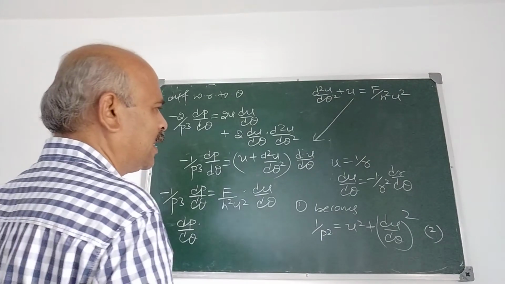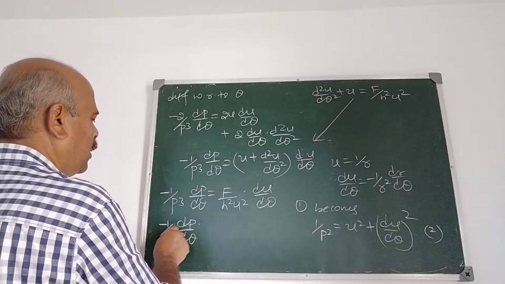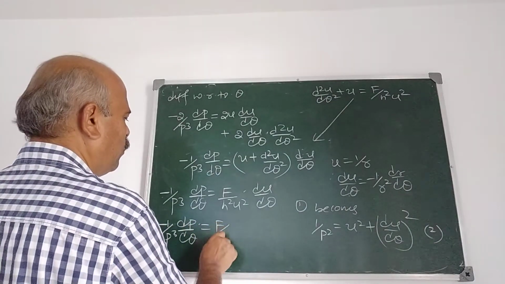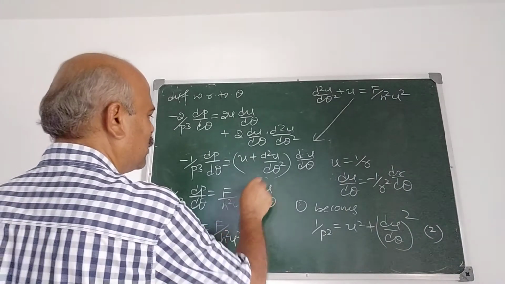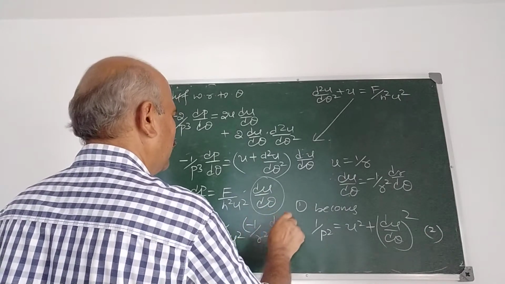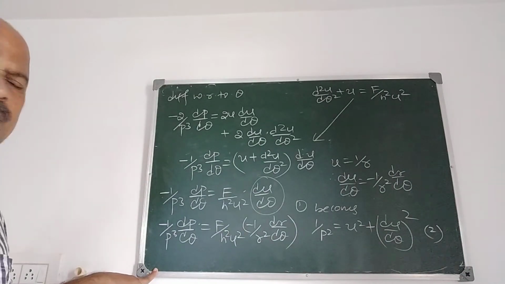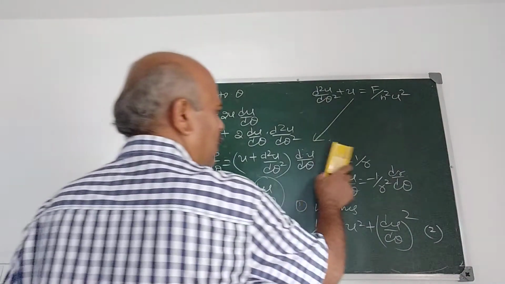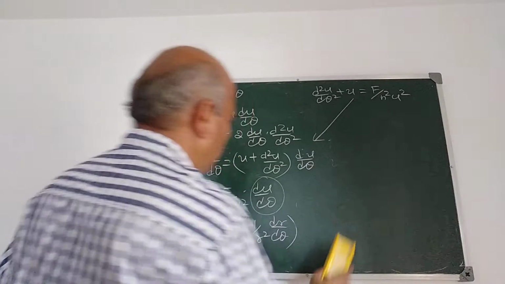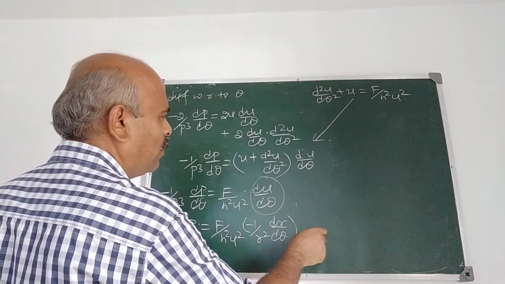Minus 1 upon p cube dp by d theta is f by h square u square into du by d theta. What is this du by d theta? Minus 1 upon r square dr by d theta, because we have to express in terms of p and r. This du by d theta is substituted from 1.